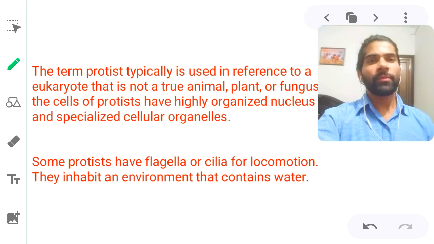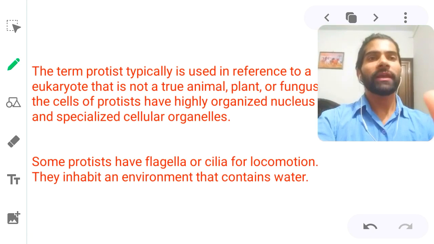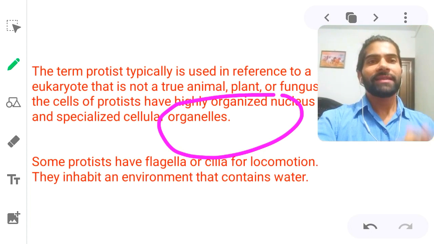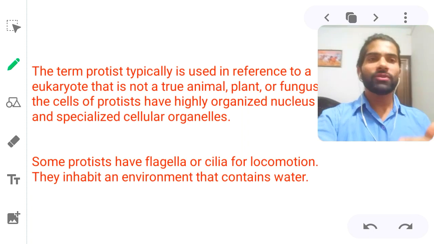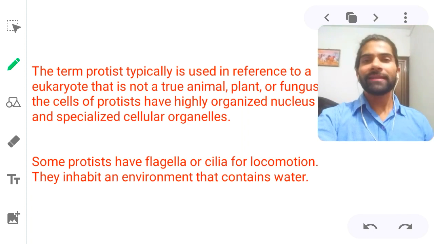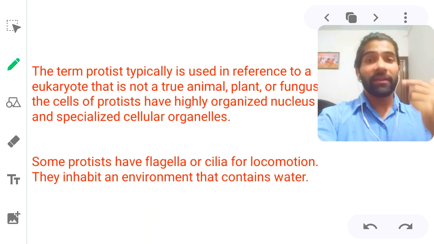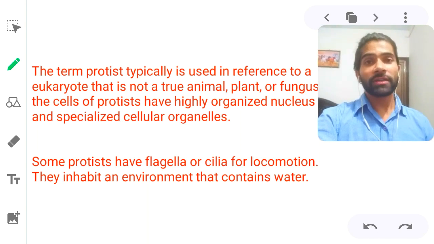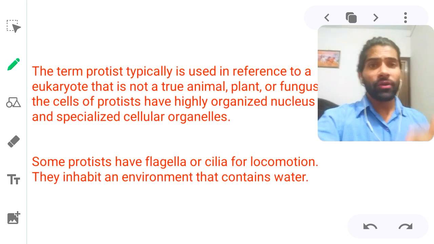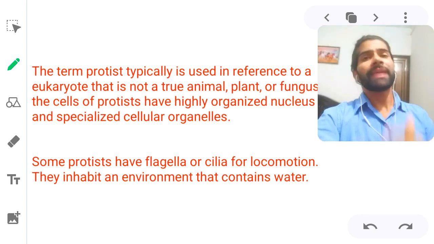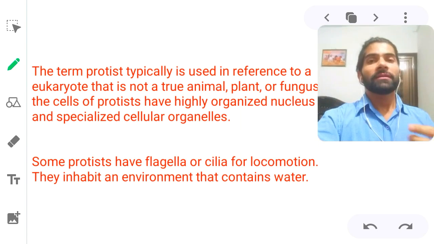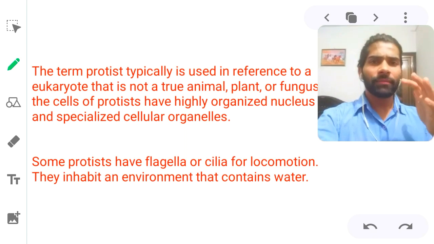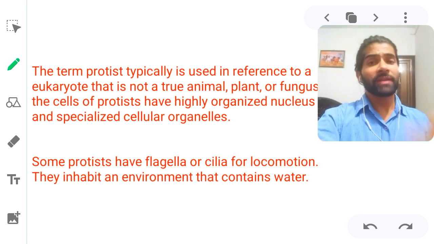Okay, the cells of the protists have a highly organized nucleus and specialized cellular organelles. यानी अगर हम सेल्स की बात करें तो इनकी जो सेल है that is highly organized, having a nucleus, that is a definite nucleus because it is a eukaryotic cell, and specialized cellular organelles. Okay, cellular organelles जो होते हैं वो होते हैं specialized, that means mitochondria और ribosomes and endoplasmic reticulum. So these are some organelles which are specialized, having a special function.